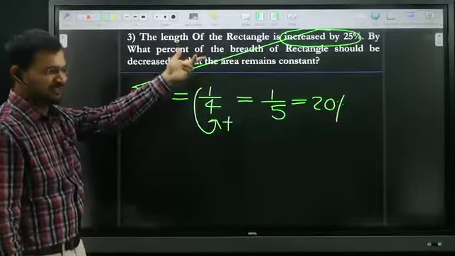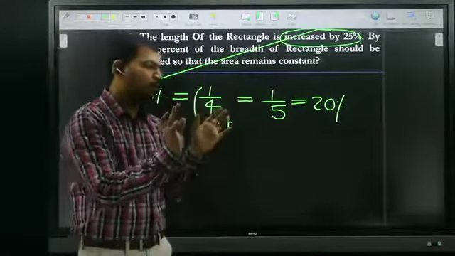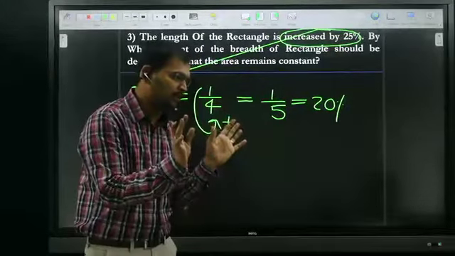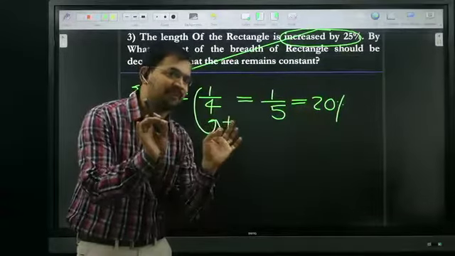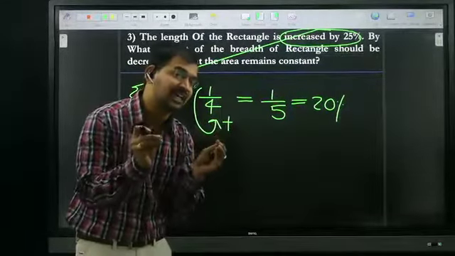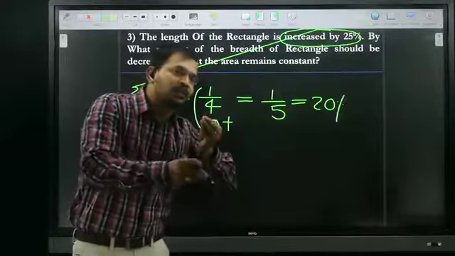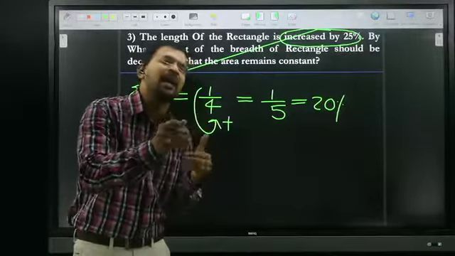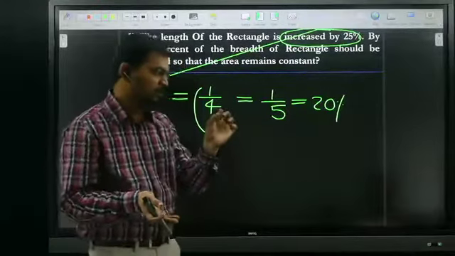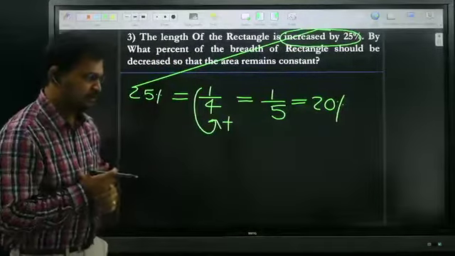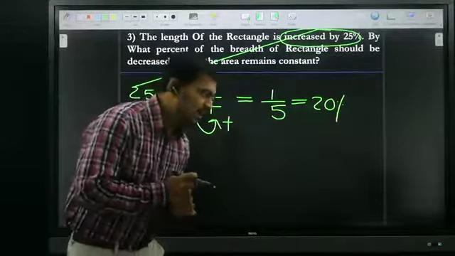Increased by 25%. Don't get confused. Always see the statement, not the question. By using the statement data, you can answer the question. So 20% is the right answer.